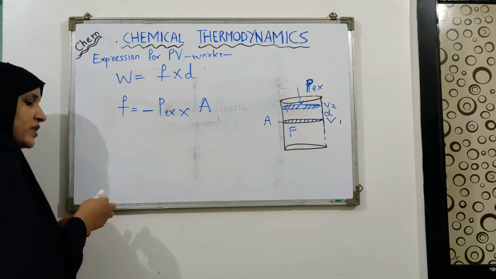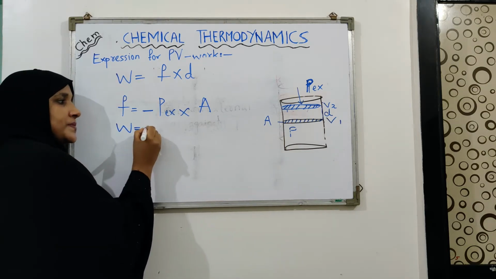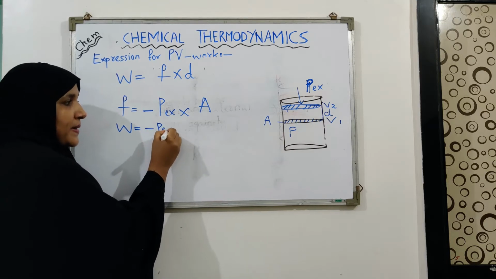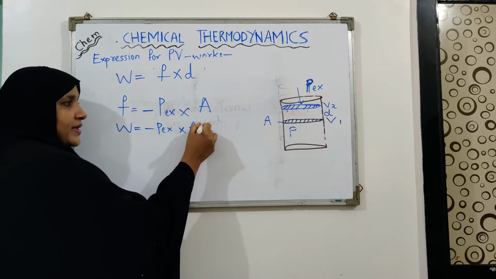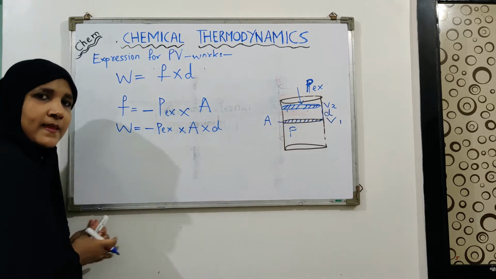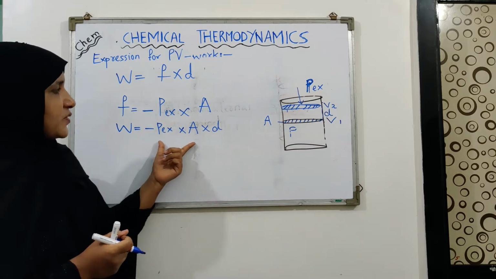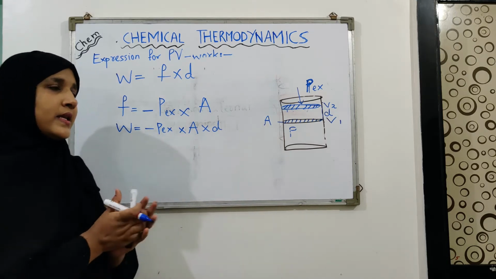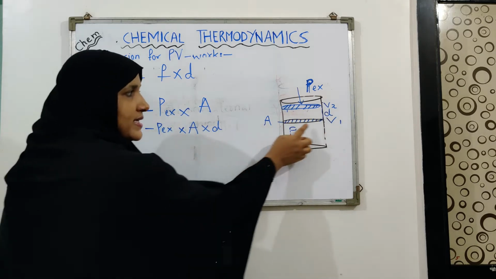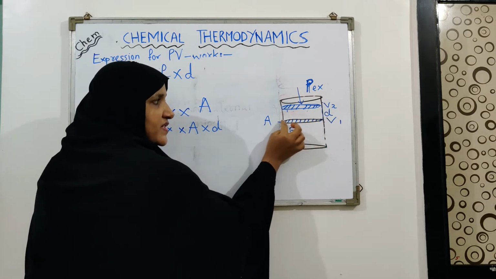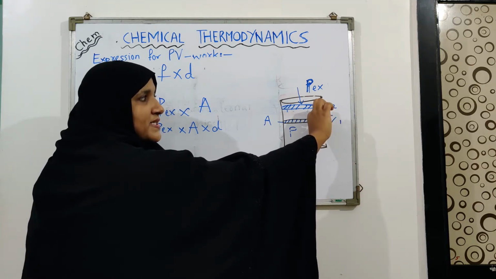When you substitute it into the above equation, you will get W equals minus P external into A into D. Okay, we have substituted in place of force its value. Now what is this A multiplied by D? This A is the area of surface of piston and D is the distance travelled by the piston.